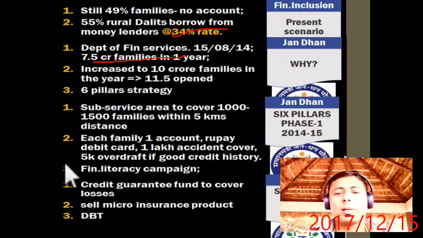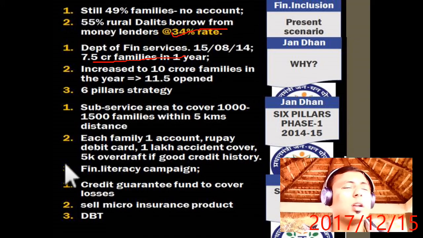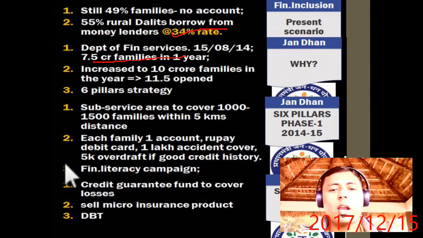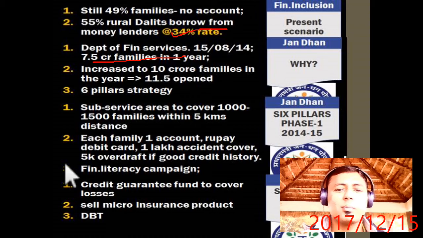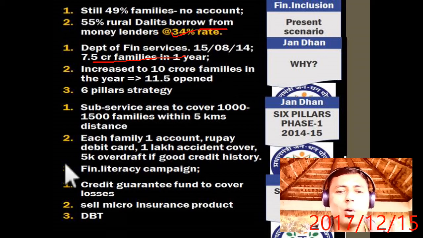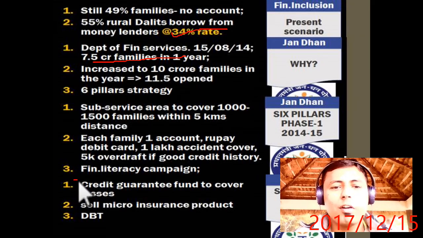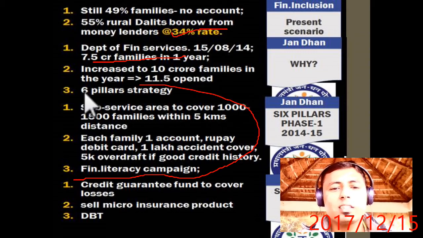What is overdraft? Suppose I am depositing and withdrawing money in a regular manner. Then I have a good overdraft facility. Right now if there is 30,000 in my account but I need 35,000, then the bank will give 35,000. That is a 5,000 overdraft. Means without having the money in the account you can take this money. It is called overdraft. Okay, financial literacy camps will happen. These are the first 3 pillars.